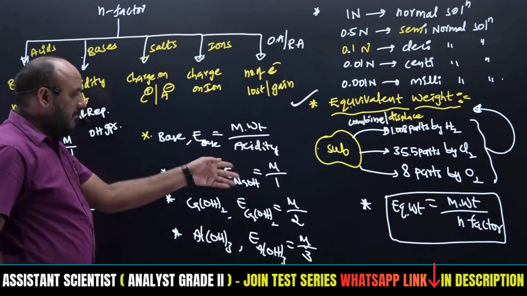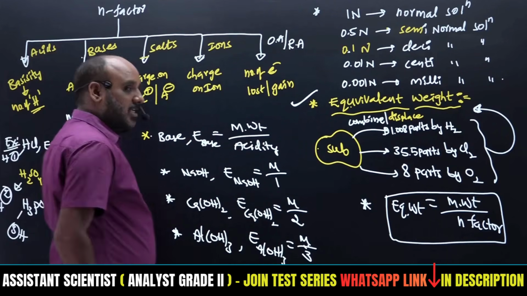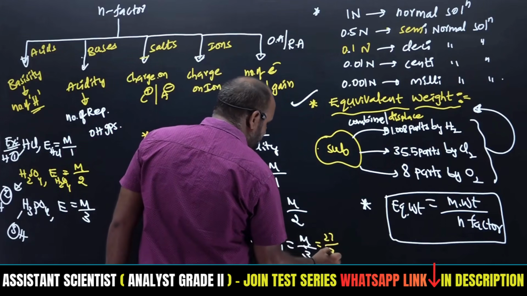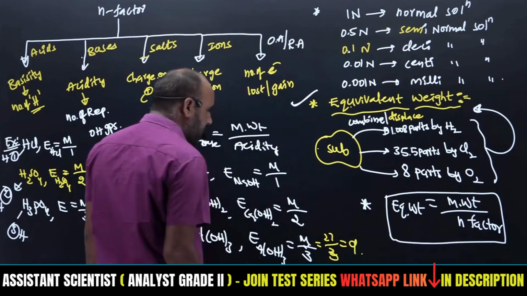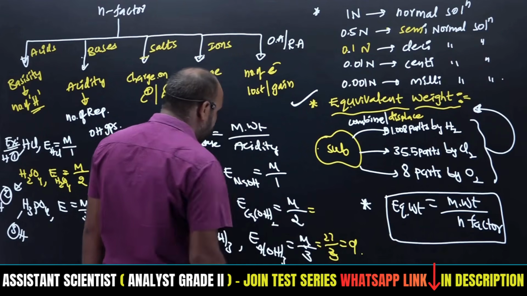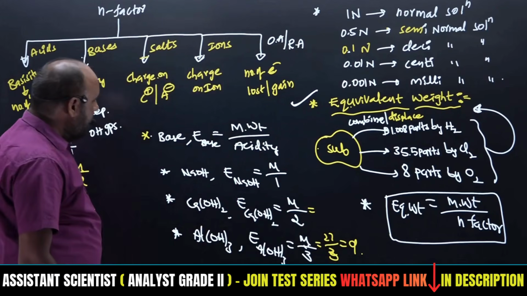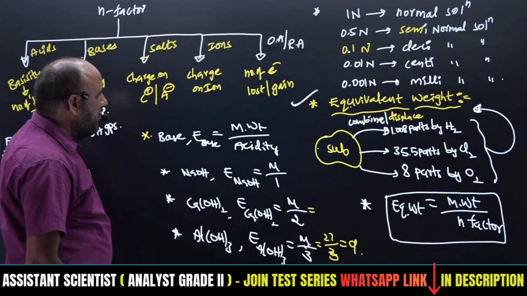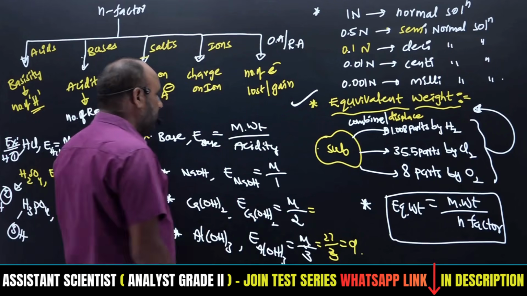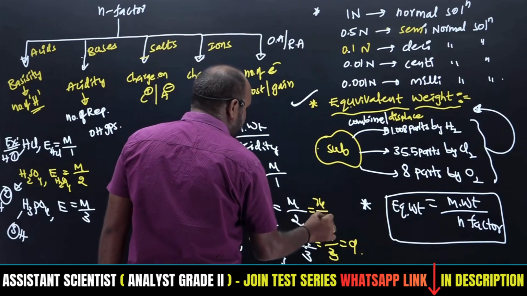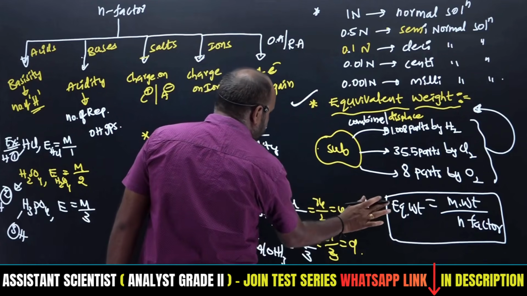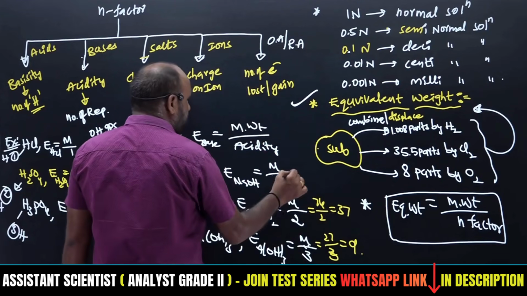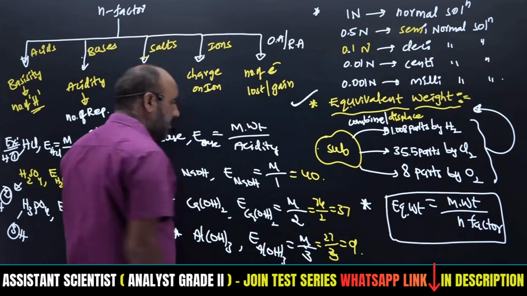This all will be helpful in electrochemistry also. That's why I am going in detail. Here 27 by 3. That means what is the equivalent weight? 9. Here calcium hydroxide, calcium will be 40, plus 2 oxygens means 32. 40 plus 32 means 72, plus 2 means 74. 74 by 2 becomes 37. So the equivalent weight is 37.